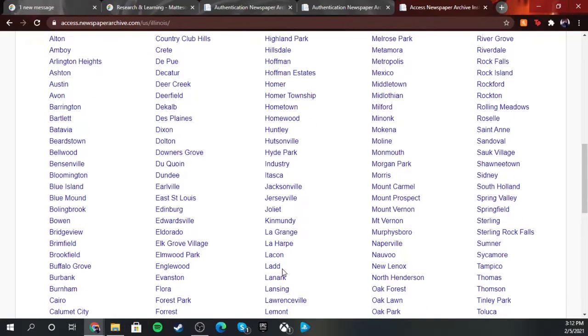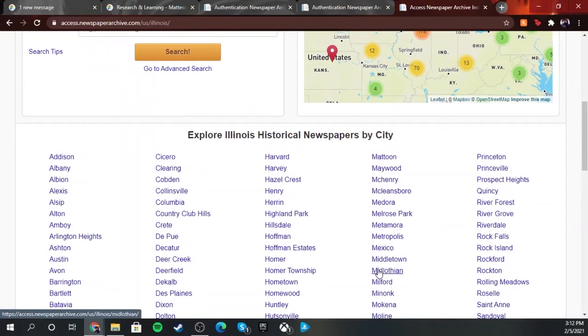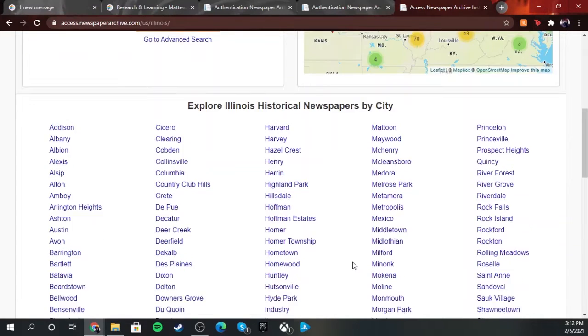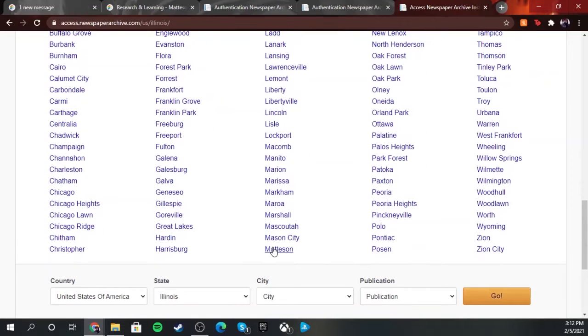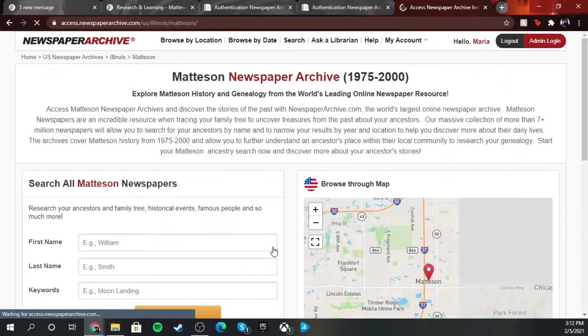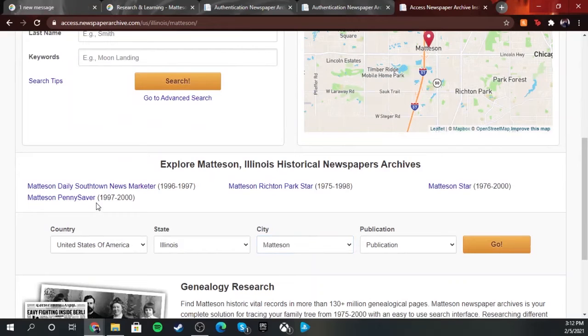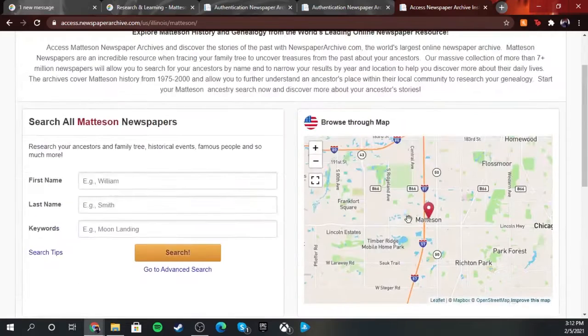We have LaGrange, Lansing, Tinley Park, South Holland. So if you were looking for a specific newspaper from those surrounding suburban areas, you can definitely access that. You can see Matteson too. You click on Matteson, you'll see different types, and they'll give you the time periods to make it a little easier for you.